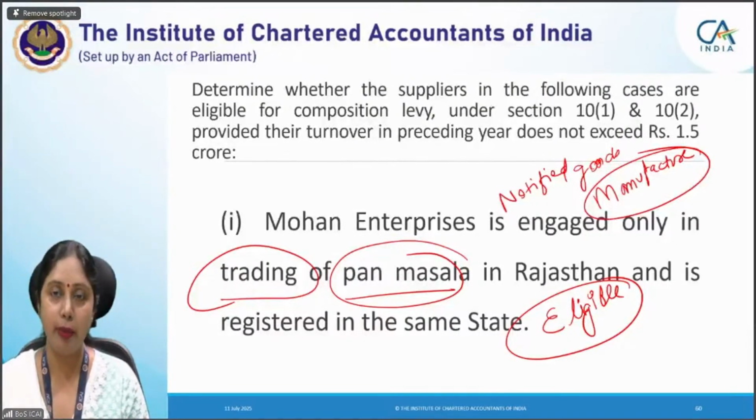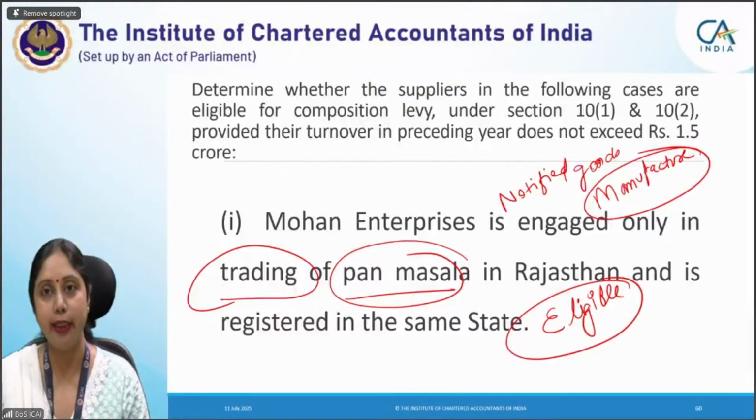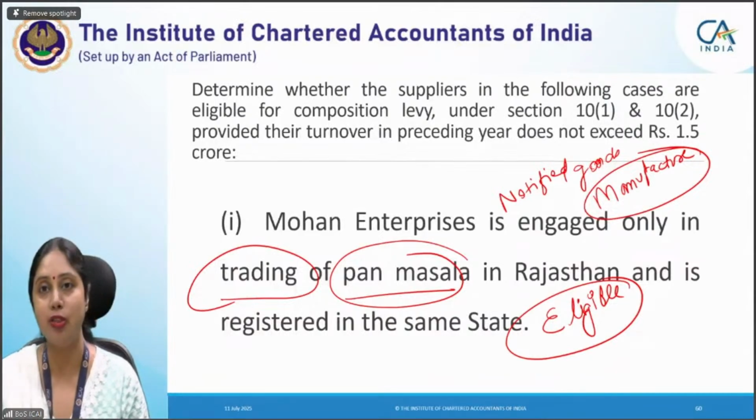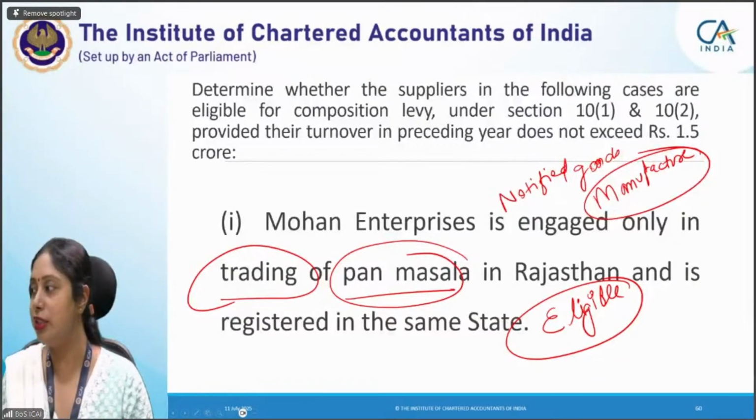I have seen a lot of examples where students have not conveyed the same meaning when they are expressing the answer in their own words. This does not mean that you should not write the answer in your own words. No, you should write the answer in your own words only. But please take care कि वही मीनिंग कन्वे हो जो कि प्रोविजन कहते हैं। अगर आप प्रोविजन का मीनिंग चेंज कर दोगे तो अपने वर्ड्स में, तो फिर आप ये नहीं कह सकते कि मैंने अपने वर्ड्स में लिखा था